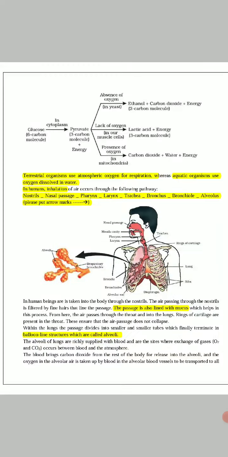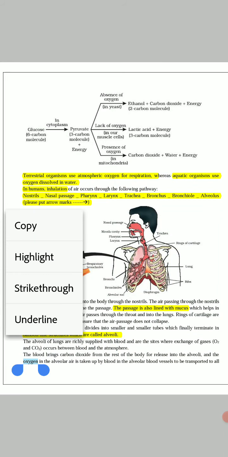So within the lungs, the passage divides into smaller and smaller tubes, which finally terminate in balloon-like structures called the alveoli. The alveoli of lungs are richly supplied with blood and are the sites of gaseous exchange. Then the blood brings the carbon dioxide from the rest of the body. So this is the basic thing.